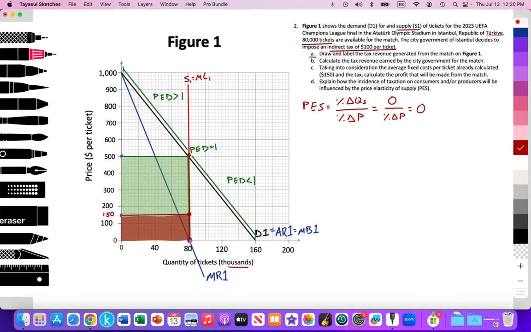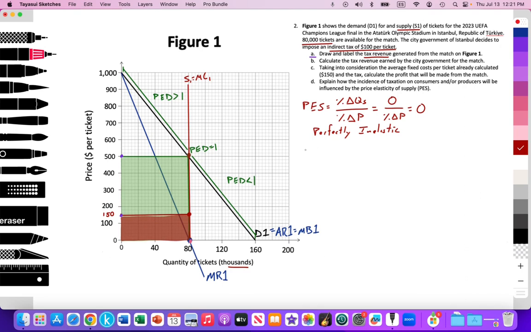So we can increase price, the percent change in price. We can raise it by 10%, 100%. We can lower it by 50% and so forth. But the quantity of seats will not change. It's unresponsive. So here we have that perfectly inelastic supply curve. So it's perfectly inelastic. Perfectly vertical.